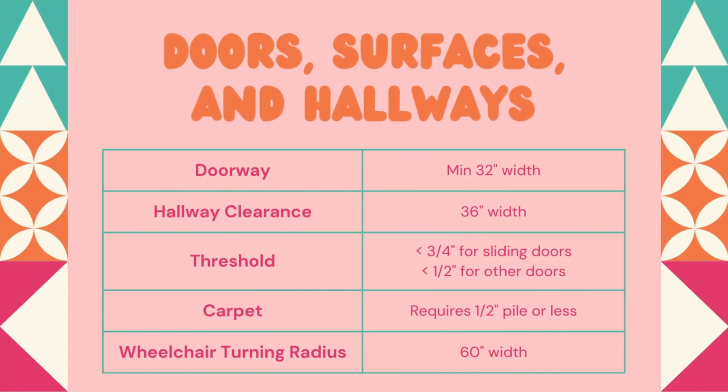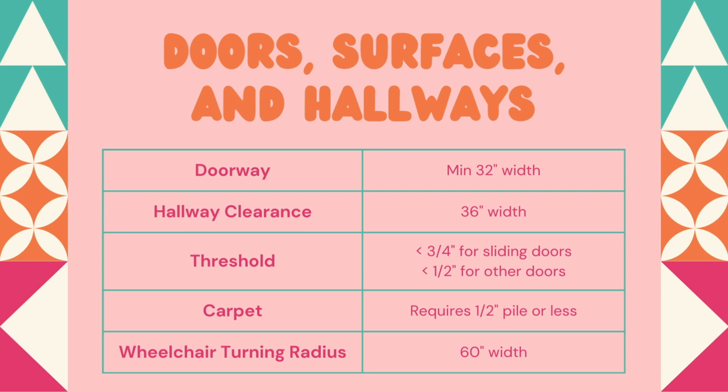Doors, services, and hallways. So the doorway width is a little bit smaller than the hallway clearance. So doorway is 32 inches in width. Hallway clearance is 36 inches in width. For the threshold, less than 3/4 inch for sliding doors, less than 1/2 inch for other doors.